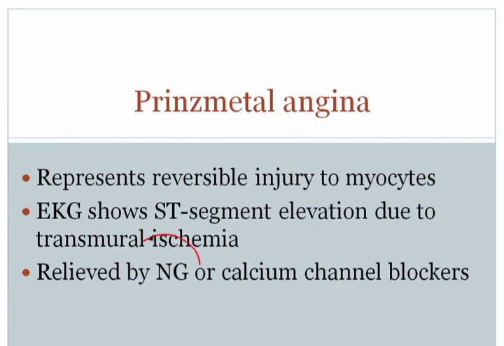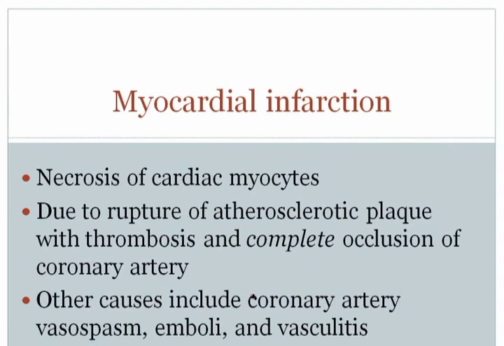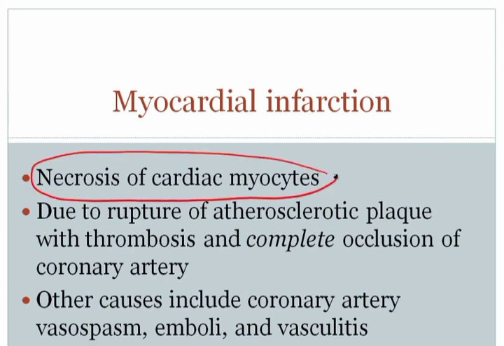Now this would also be relieved by nitroglycerin, which would decrease the preload on the heart. In addition, calcium channel blockers can be used, which would help to relieve the coronary artery vasospasm. The next of the ischemic heart disease syndromes is myocardial infarction. This is when you get necrosis of the cardiac myocytes, so you get irreversible injury and cell death.